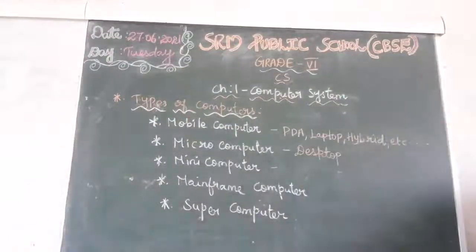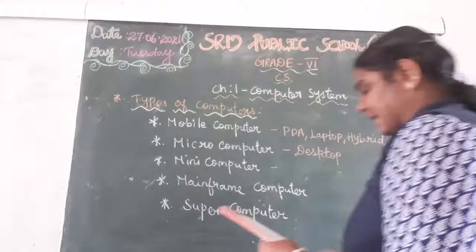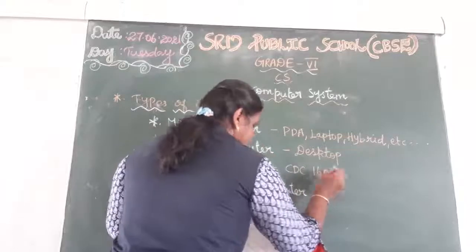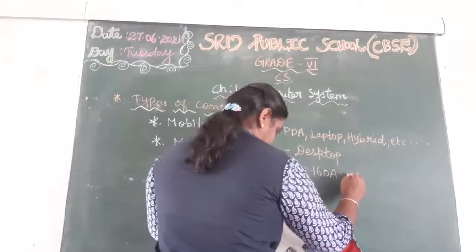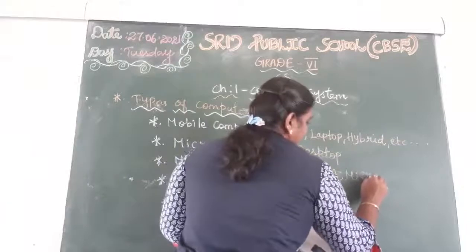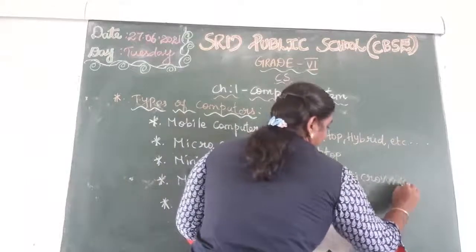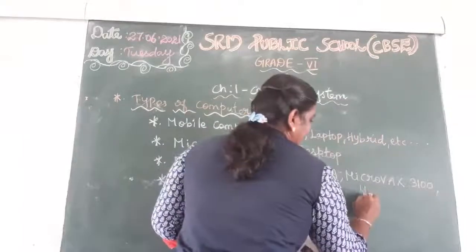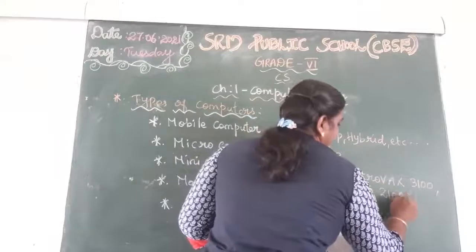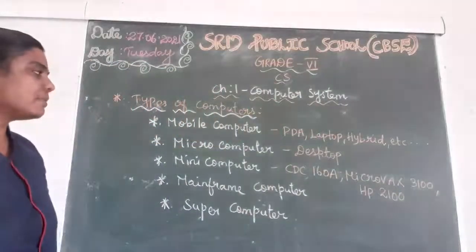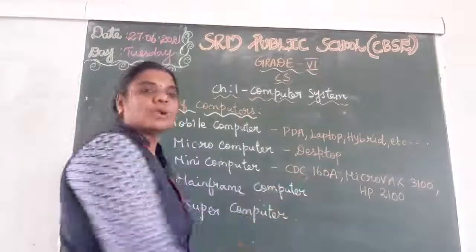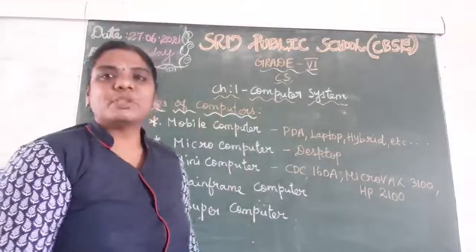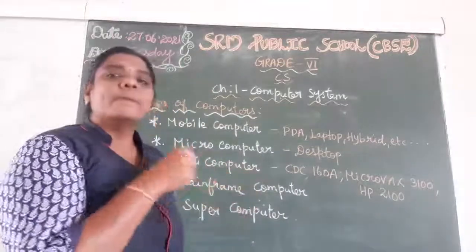Look at the board. CDC 160A, Microvax 3100 and HP 2100. So these are the examples for mini computer.